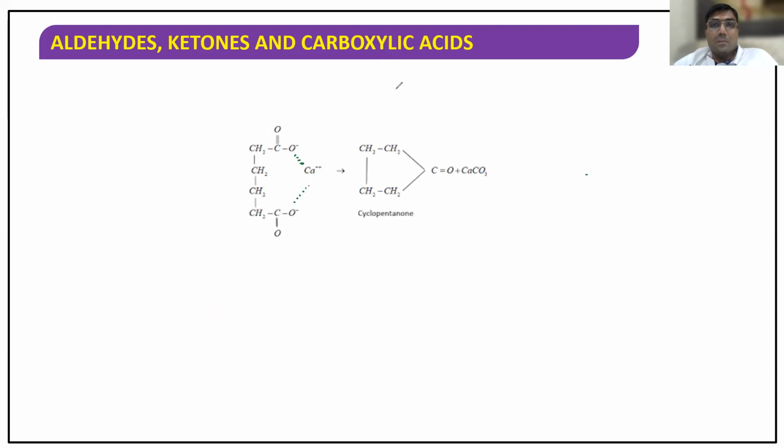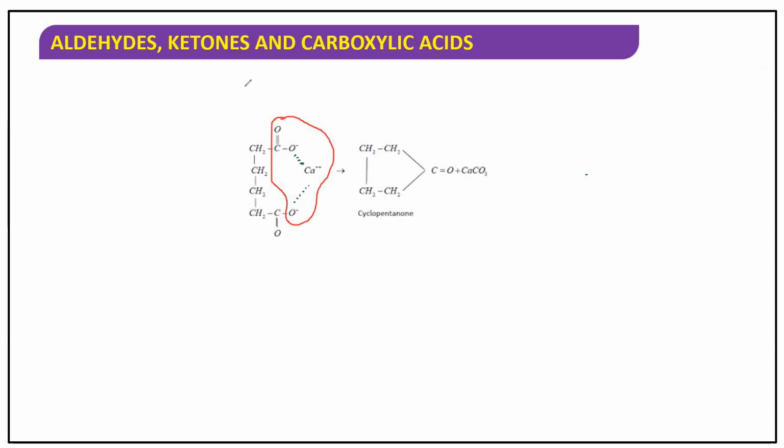Now, heat it. If you heat, what happens? Help me. CaCO3 is removed. Have I removed CaCO3? Yes, sir. What is the product? Cyclopentanone. Try to understand this.